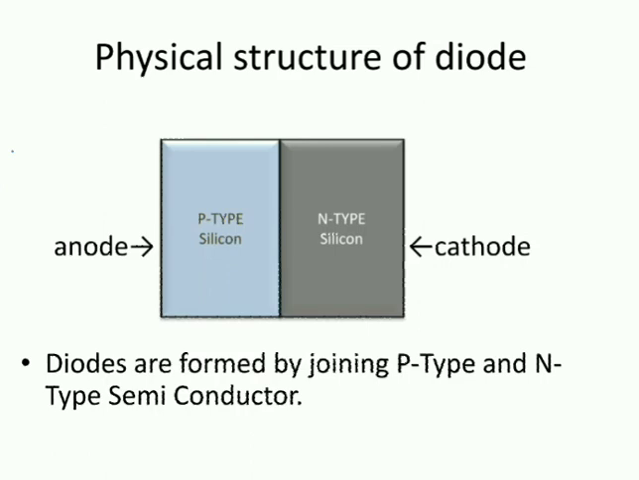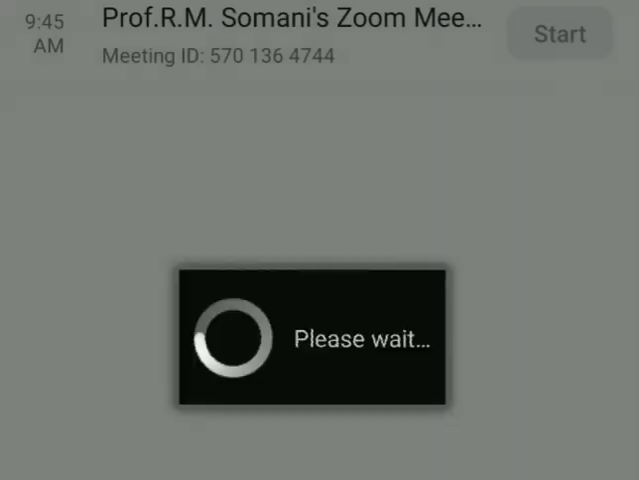When holes enter from p to n type, they will leave behind negative immobile ions near the junction in the p-type. Exactly vice versa: when electrons enter from n-type to the p-type semiconductor, they will leave behind positive immobile ions near the junction in the n-type silicon, and the region of positive and negative immobile ions